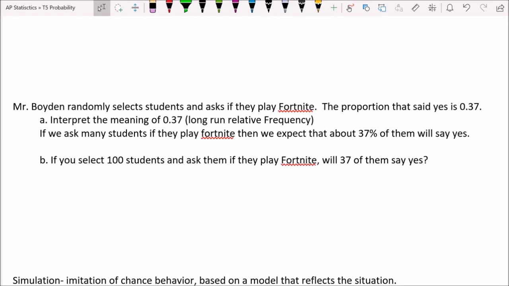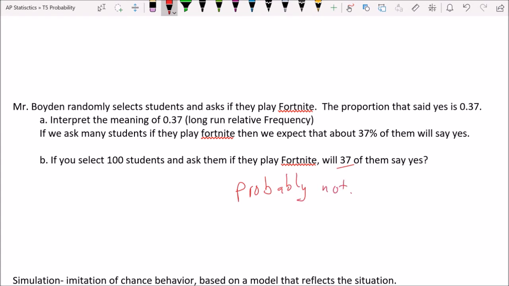All right, now another important question. If we select 100 students and ask them if they play Fortnite, do we know if 37 of them are going to say yes? Probably not. Okay, probably not 37 of them will say yes. Is it possible that 37 can say yes? Yeah, of course. In fact, it's the most likely thing, but 36 is likely, and 35, and 34, and 39, and all those, okay? So, will 37 of them say yes? Probably not, but maybe.